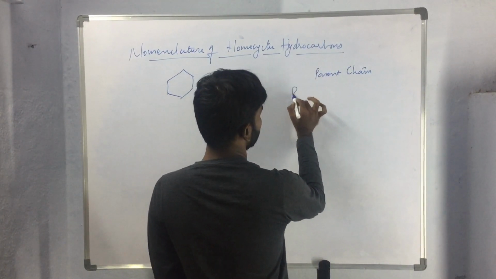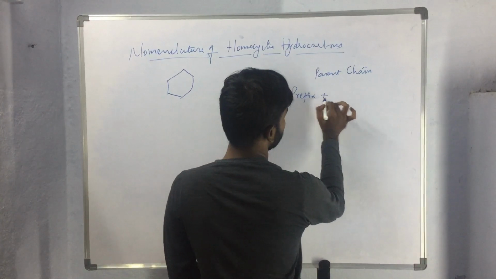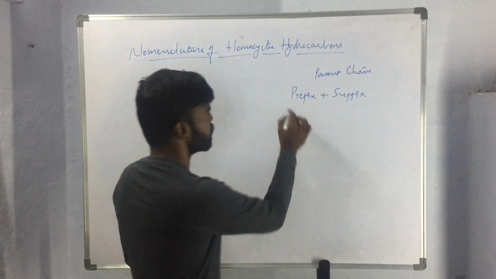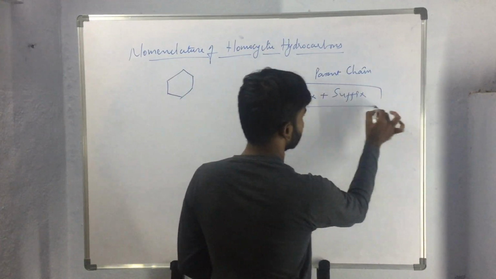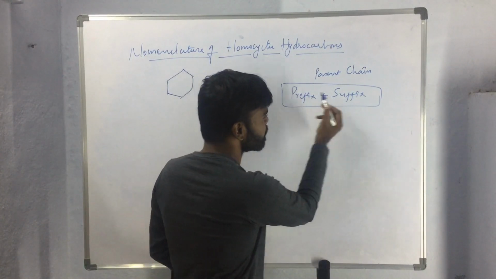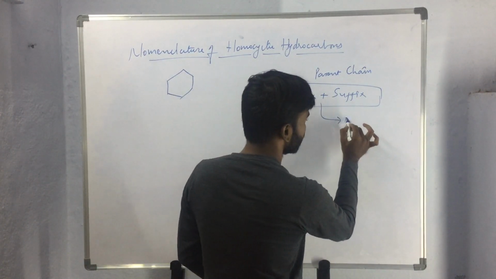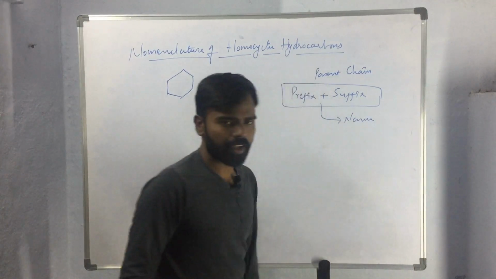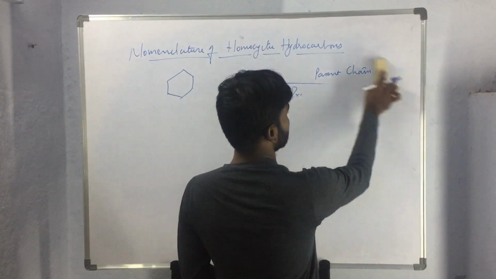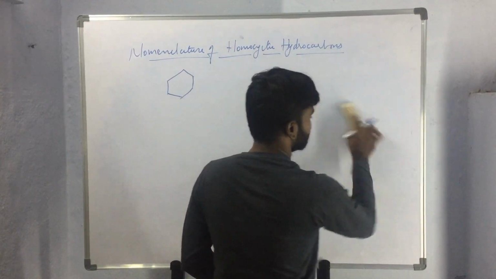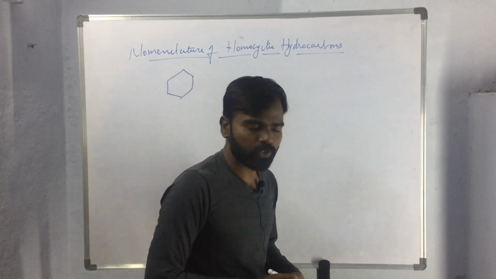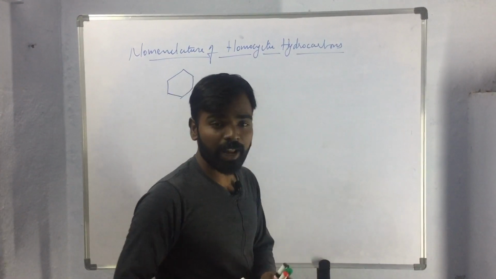Then we have to select a prefix and a suffix. This is the main part. By adding this prefix and suffix, we will get the name of the compound. We have already discussed some prefixes and suffixes which were prescribed by the International Union for Pure and Applied Chemistry.